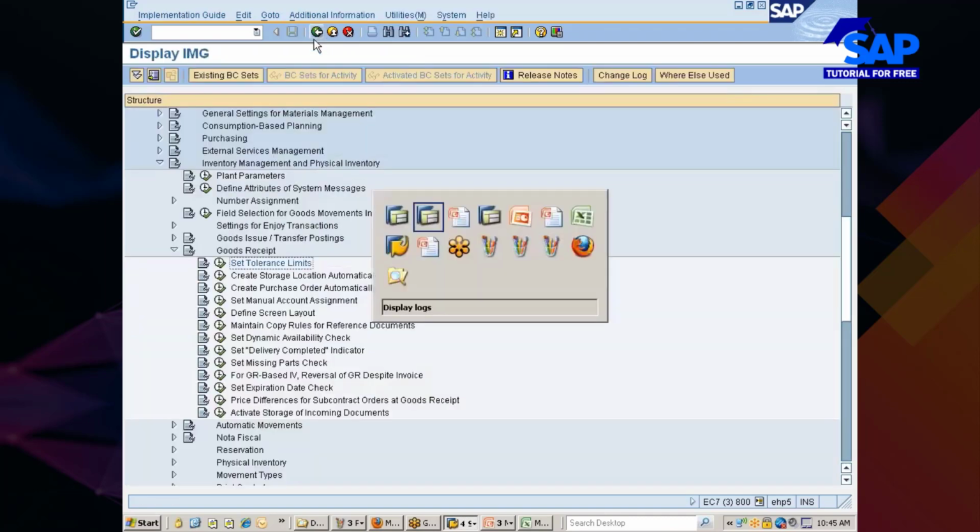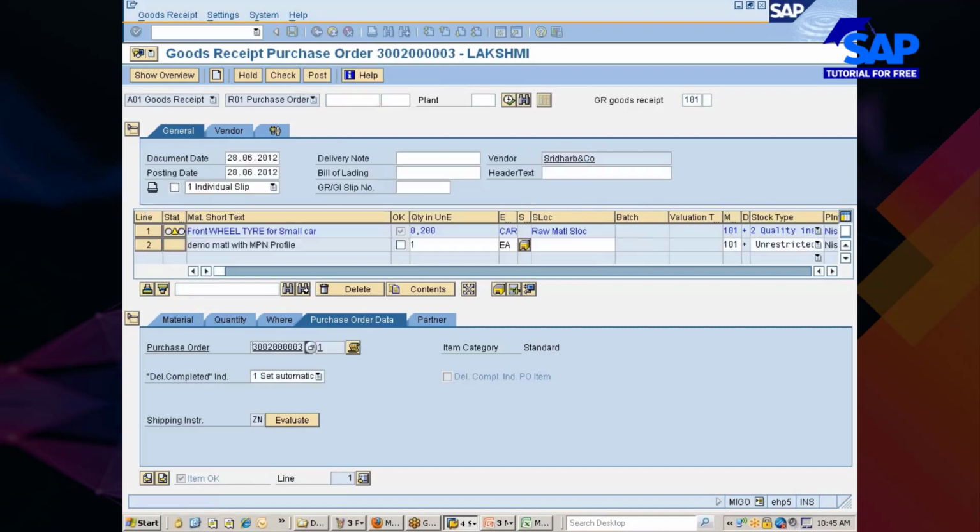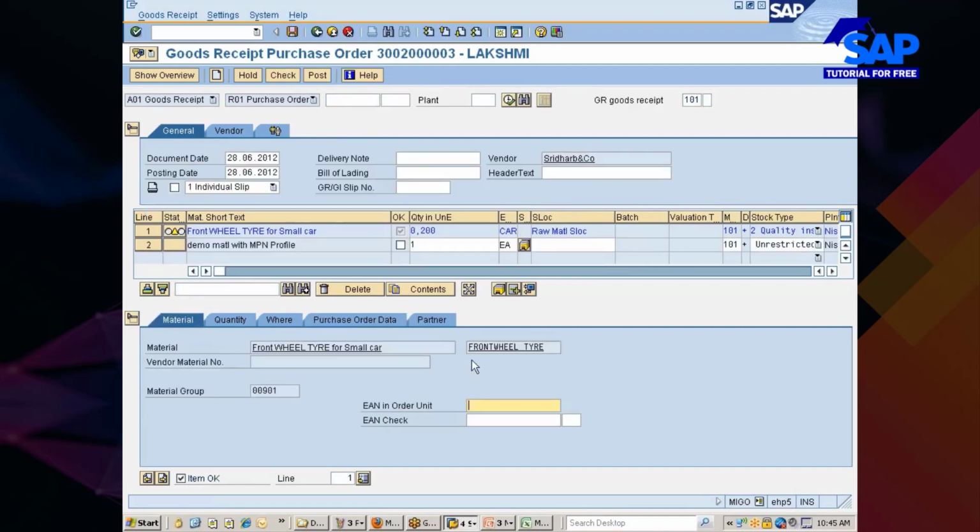Also, the one that you see here is coming from the purchasing value key. If you look at your material master, you would have maintained a PVK, purchasing value key, where you can also give under delivery and over delivery tolerances. This will also trigger from that particular place.